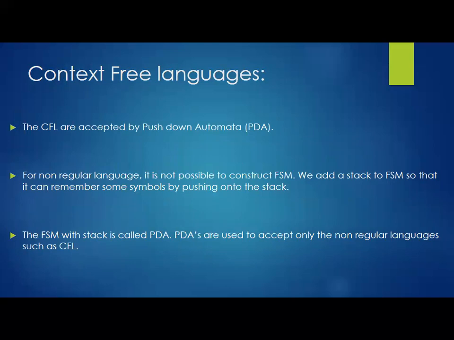Because of that, the language or the string pattern we can design becomes more complicated. By using FSM we cannot compute these kinds of strings. A complicated, context free kind of string cannot be processed by your FSM. So what we need to do is add small changes, or include some changes, to this FSM. What is that? We need to go for an advanced kind of FSM that we call a push down automata.